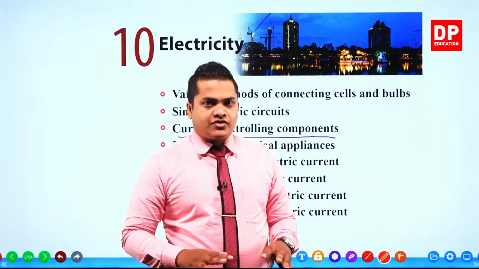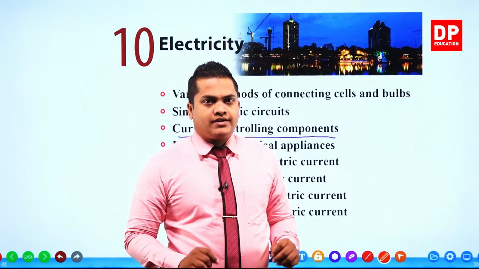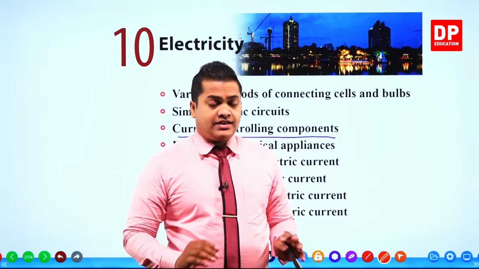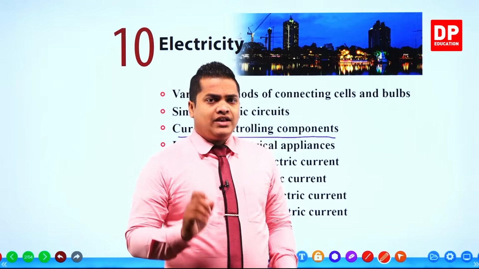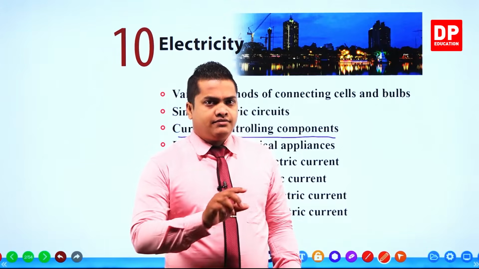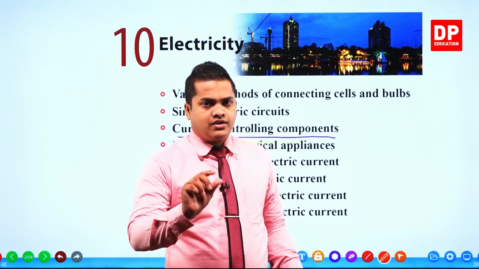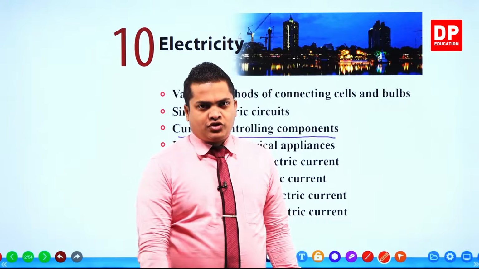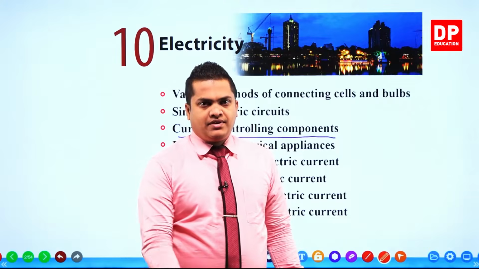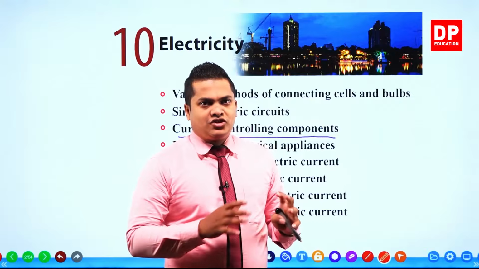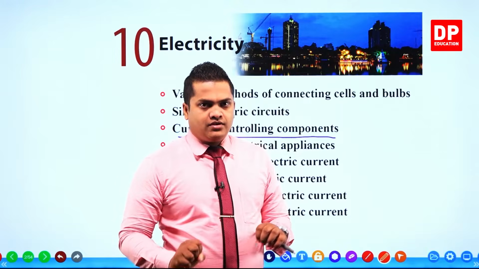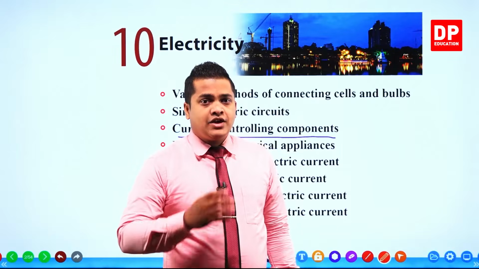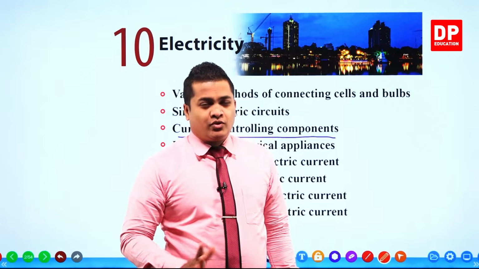matter is indestructible, right? Matter cannot be created and it cannot be destroyed. The only thing that can be done to matter is converting it from one form to another form. In simple terms, this is referred to as the law of conservation of mass. That means matter is getting changed from one form to another in any kind of change, but the total mass is not getting changed.